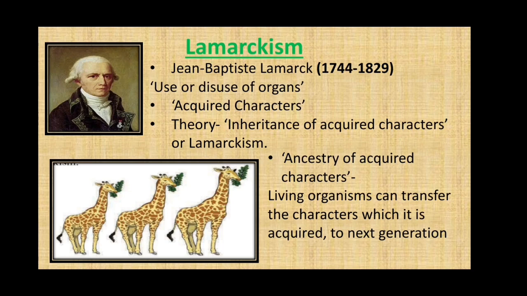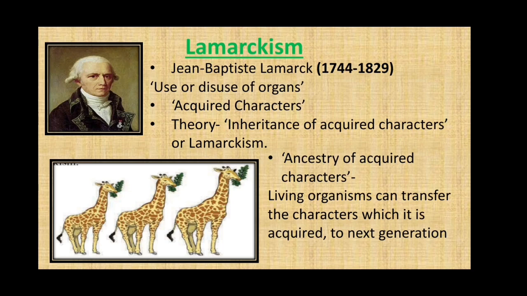Now, these characters, students, which are gained after birth, or the modifications, are known as acquired characters. These characters are not present since birth. Just remember this. These are acquired later on and they are then passed to next generations. So, based on these examples, Lamarck gave the theory of inheritance of acquired characters, which is also known as Lamarckism.